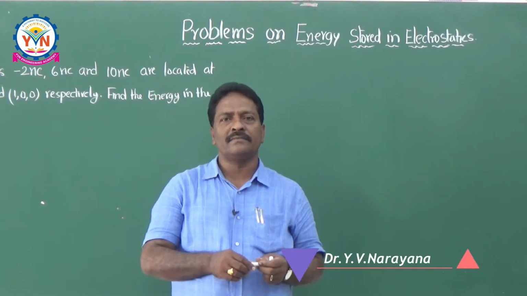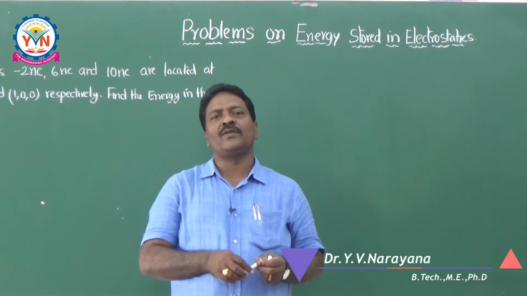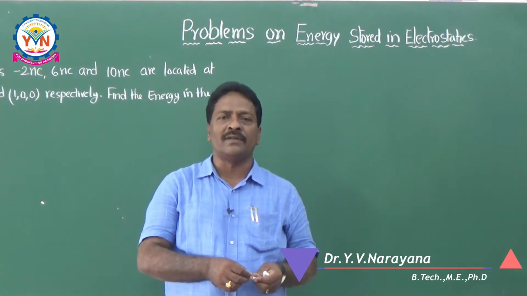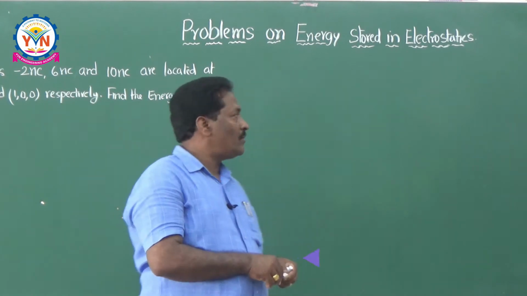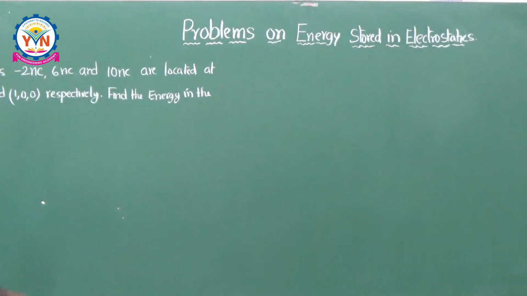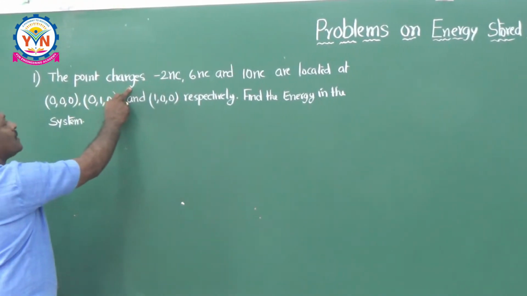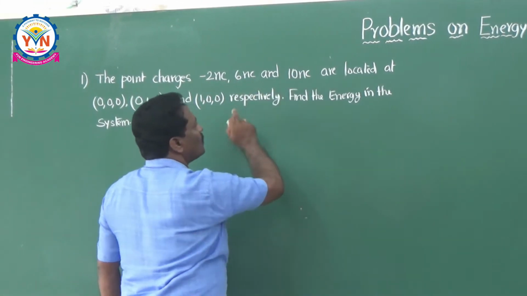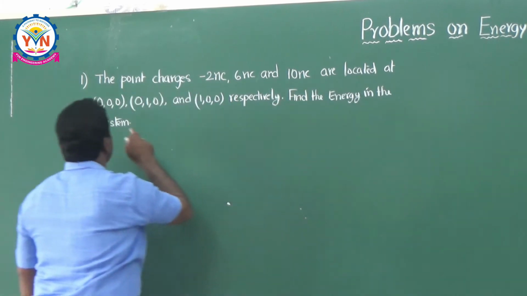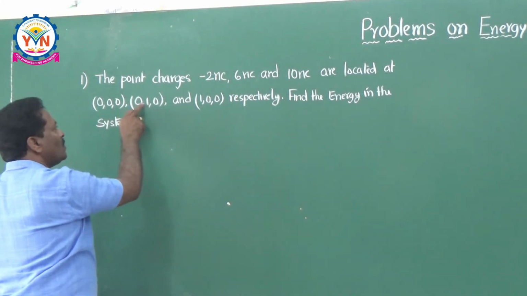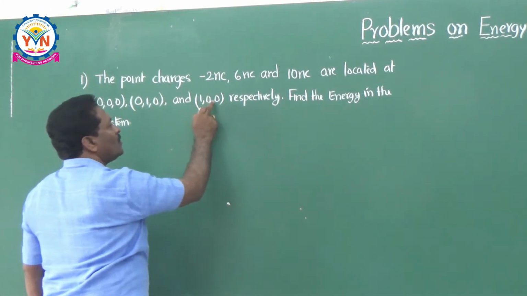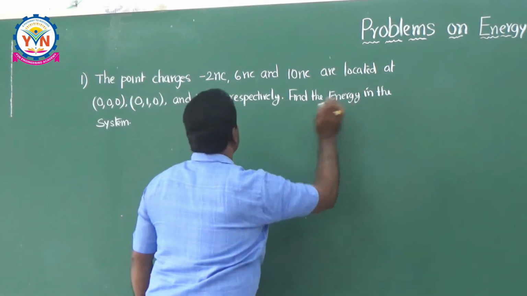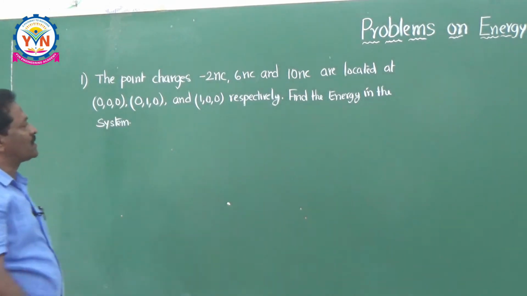Dear students, in this class, we are going to do some problems on the concept of the energy stored in electrostatics. Now, if you take this problem, the point charges -2 nanocoulombs, 6 nanocoulombs and 10 nanocoulombs are located at (0, 0, 0), (0, 1, 0) and (1, 0, 0) respectively. Find the energy stored in the system.